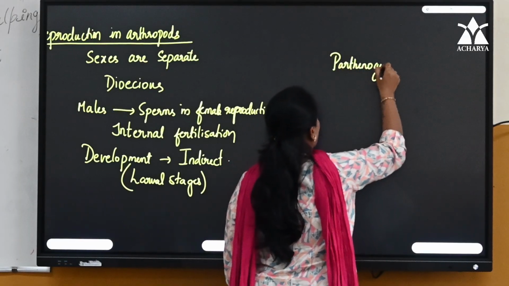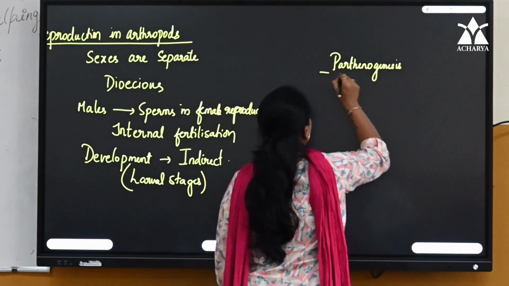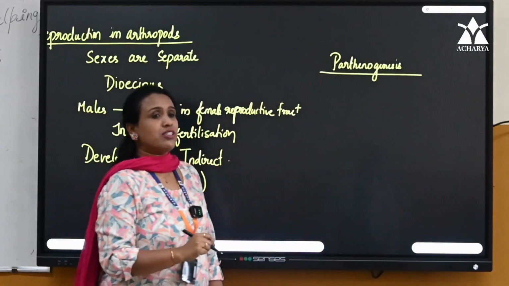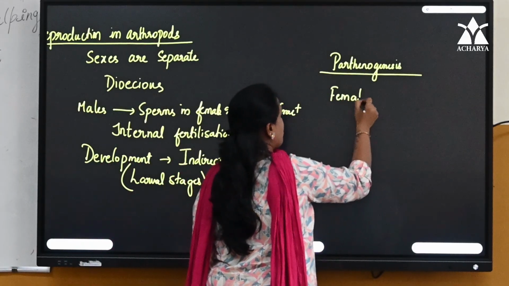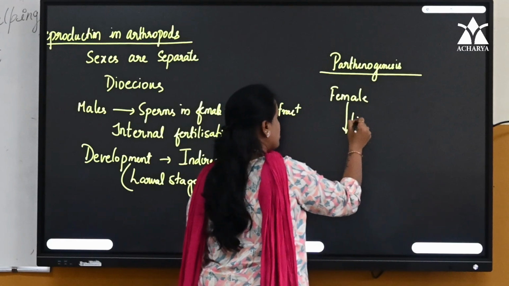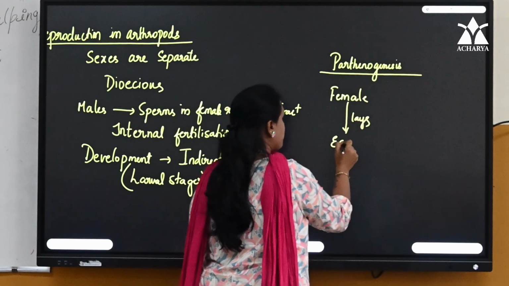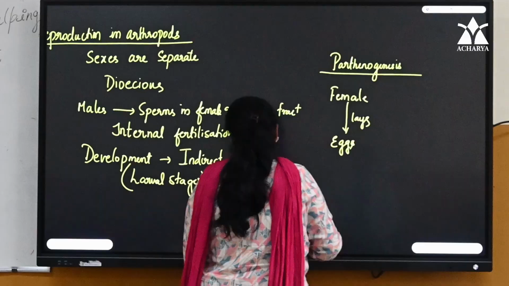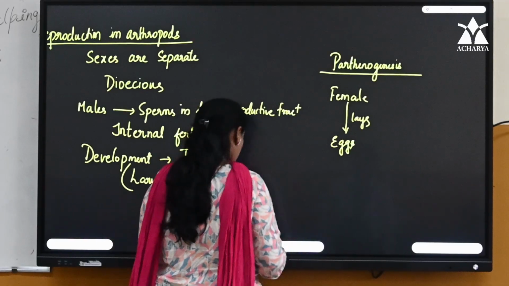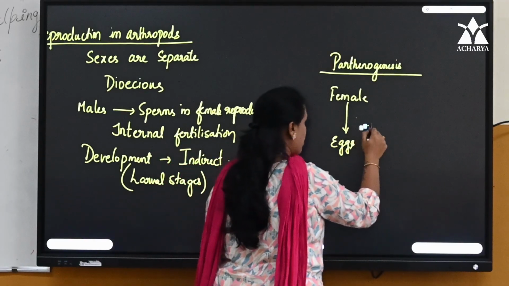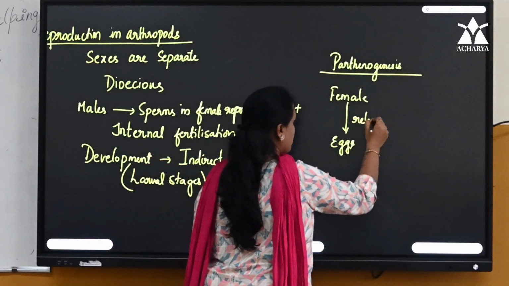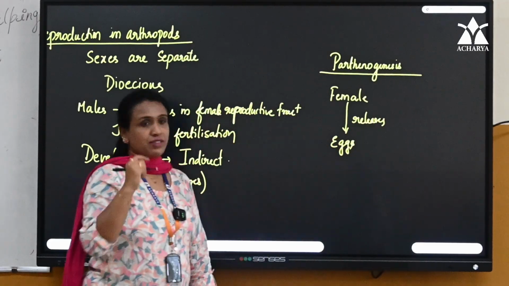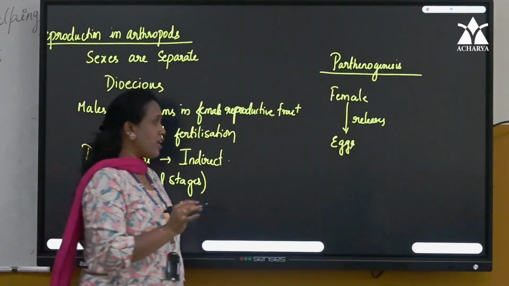In addition to this, we also have another type of reproduction in a few members of Arthropoda, that is parthenogenesis. What is parthenogenesis? Let us say there is a female, children. She releases eggs.